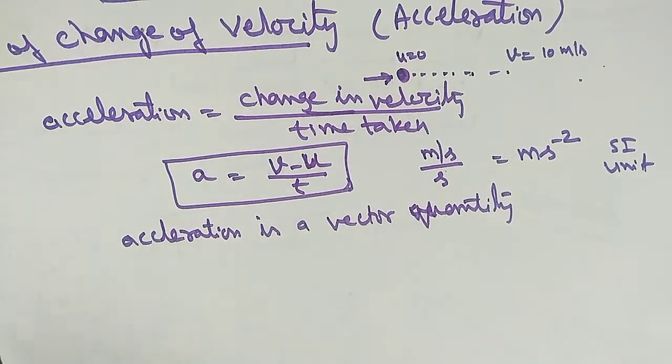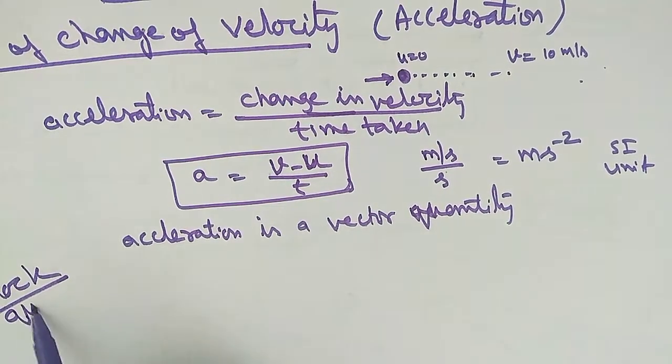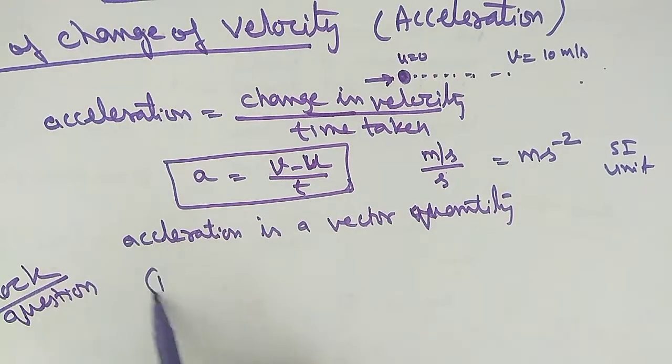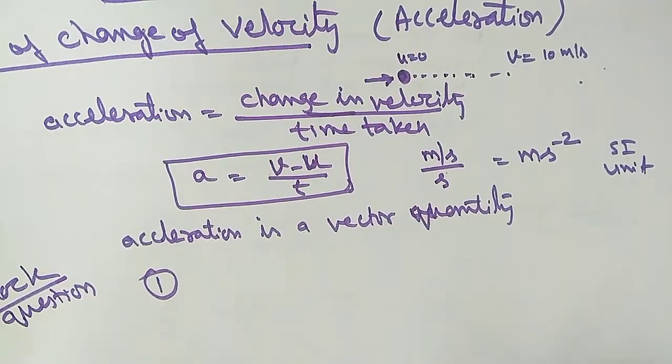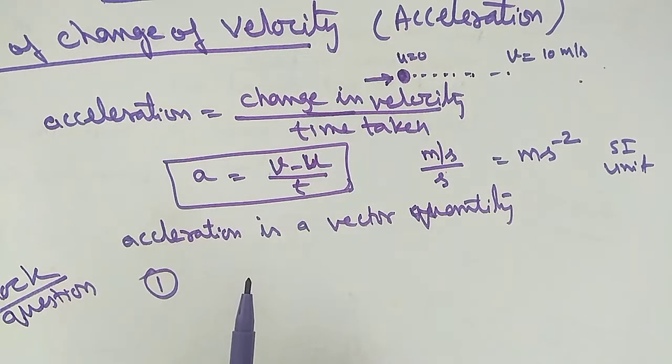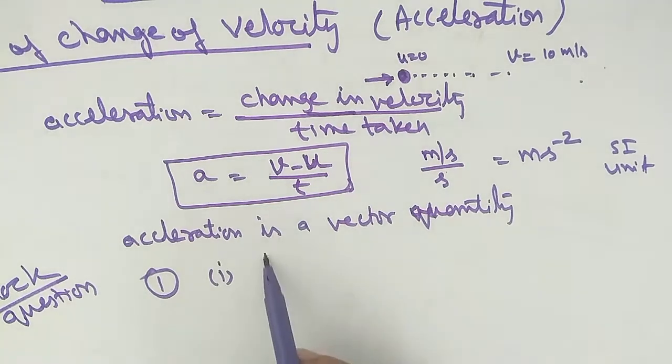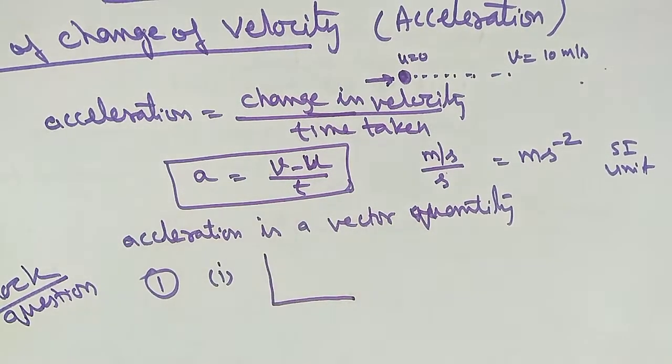Three questions are given, just take one by one. Block questions, okay. See the first, just open your book and see the question. When will you say a body is in uniform acceleration and non-uniform acceleration? So uniform acceleration means the acceleration remains constant. Actually we have not discussed the graph, so I am not showing its answer in the form of a graph. You can write its answer.